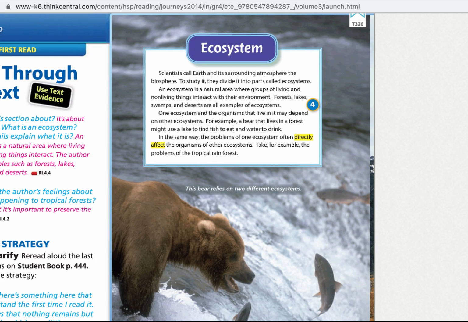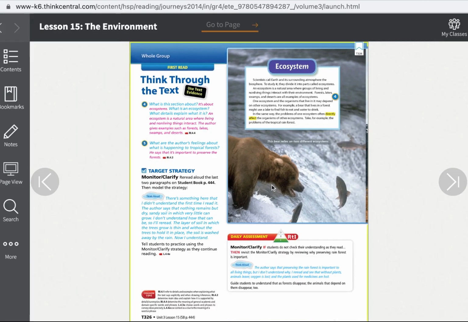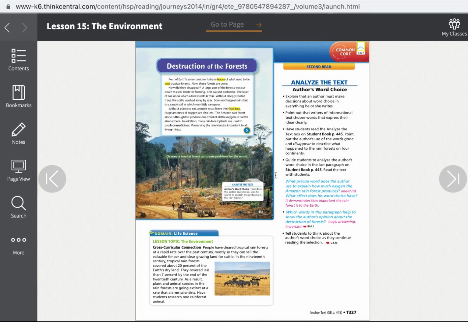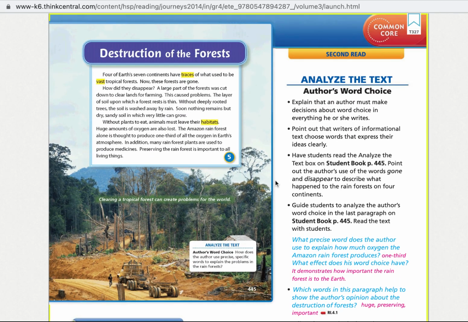Take, for example, the problems of the tropical rainforest. The caption says this bear relies on two different ecosystems. Destruction of the forests. Four of Earth's seven continents have traces of what used to be vast tropical forest. Now these forests are gone. How did they disappear? A large part of the forest was cut down to clear land for farming. This caused problems. The layer of soil upon which a forest rests is thin. Without deeply rooted trees, the soil is washed away by rain. Soon nothing remains but dry, sandy soil in which very little can grow.